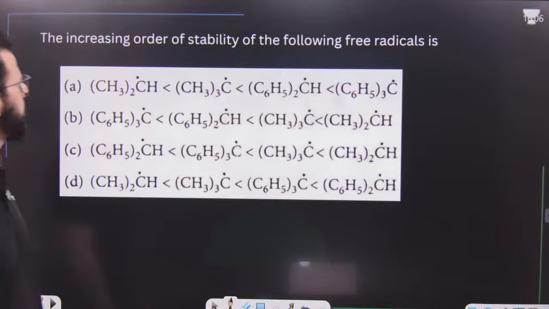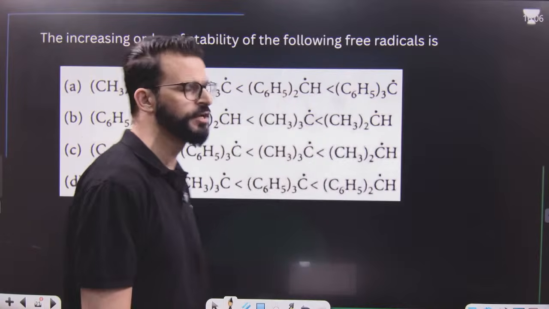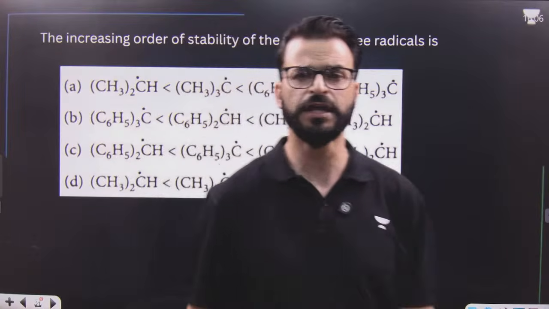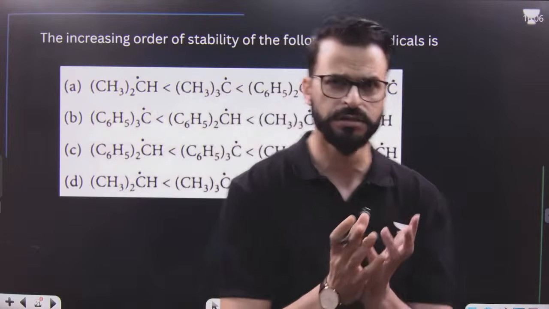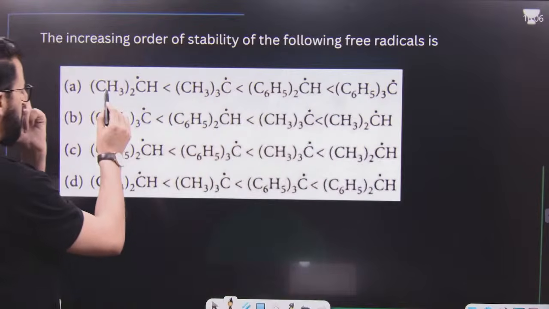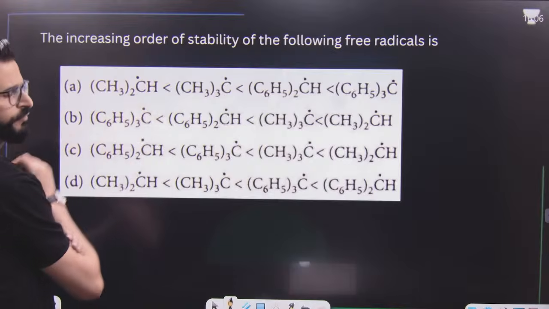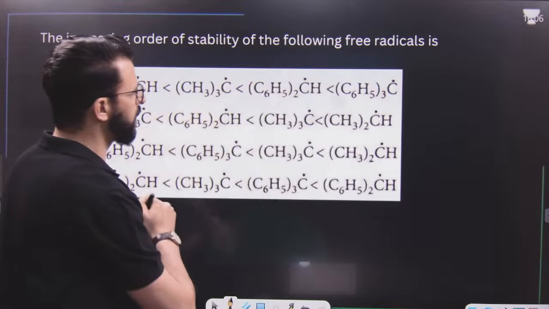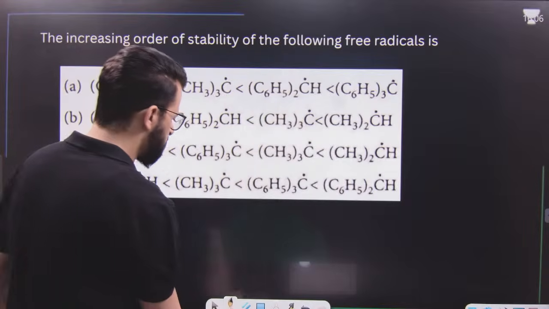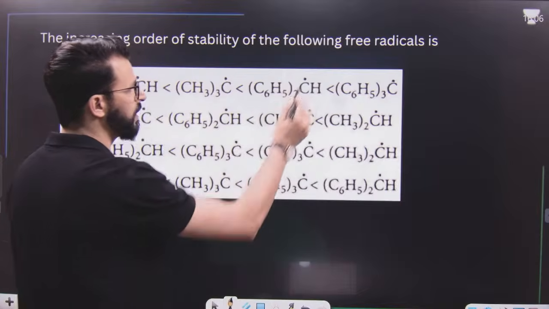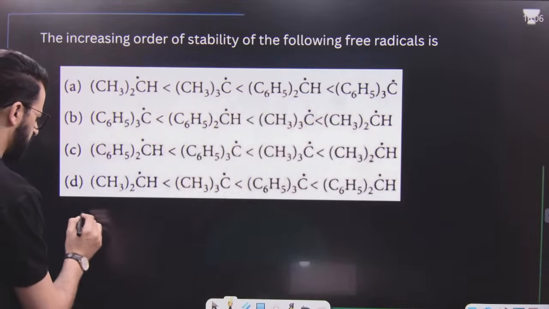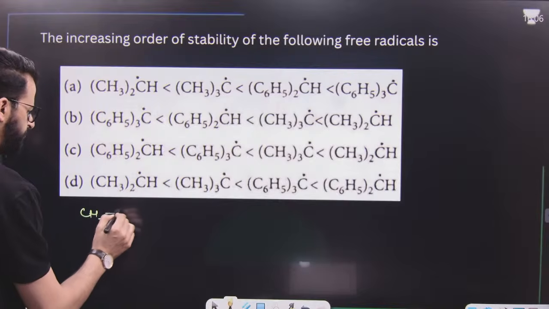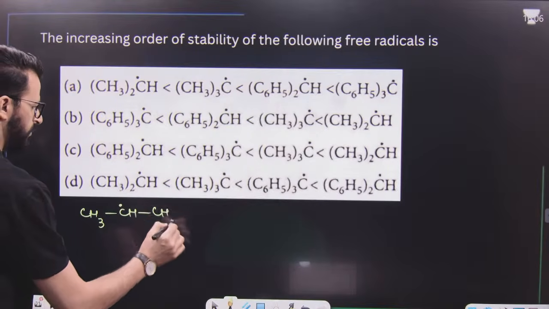Now after that, the increasing order of stability of the following free radicals. We know free radicals are stable if they have more resonance. Now have a look. This is the isopropyl free radical, (CH3)2CH, and the tertiary butyl free radical. This is the benzyl free radical, diphenyl methyl, and triphenyl methyl radical. So these types of radicals are there.